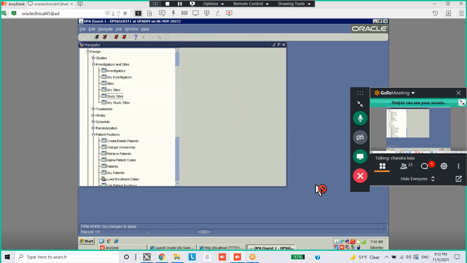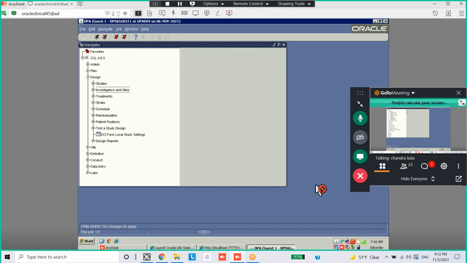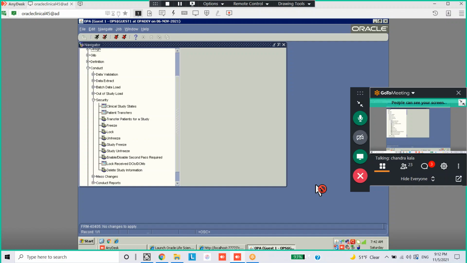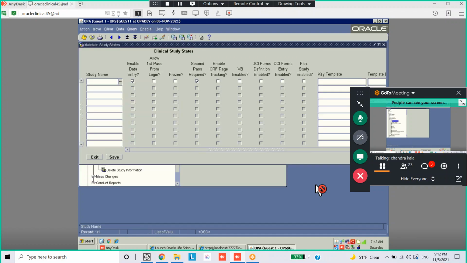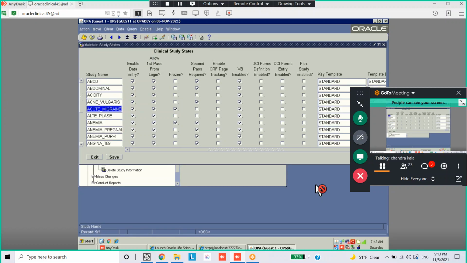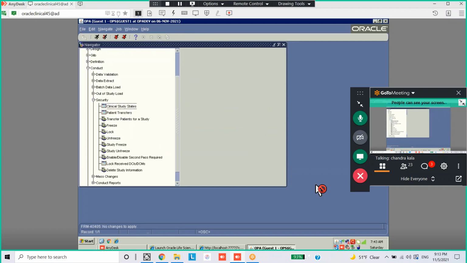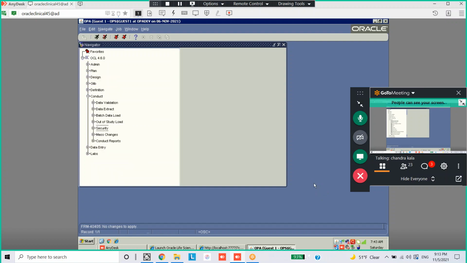And I'll show you where to check whether the study is frozen or not. In Conduct, clinical study states, you see, it is showing frozen. Whether the study is frozen or not, you can check here. Whether a site is frozen, you can check in the study sites window from investigators and sites. In patient positions, patients, you can check the status of the patients.